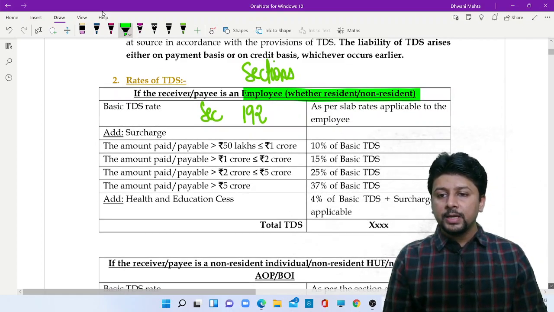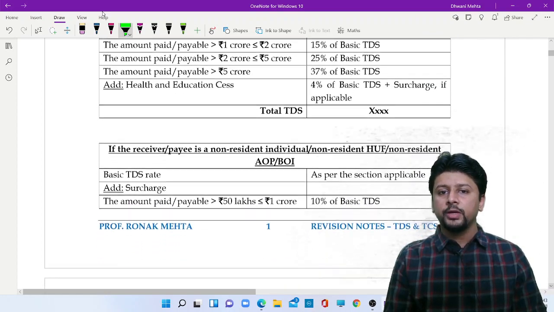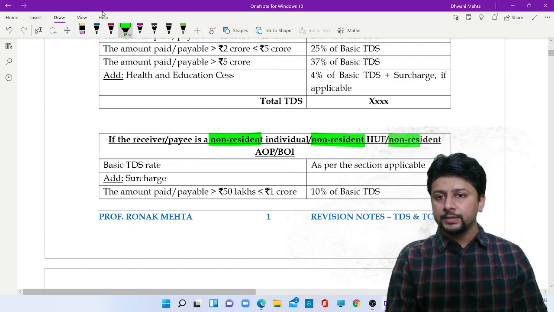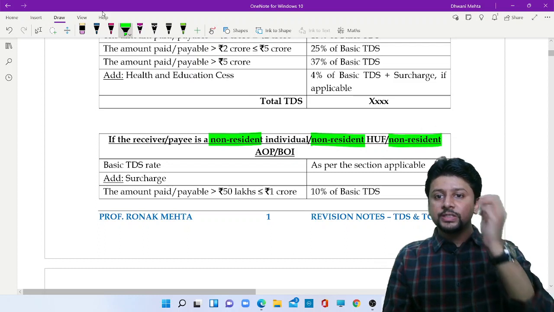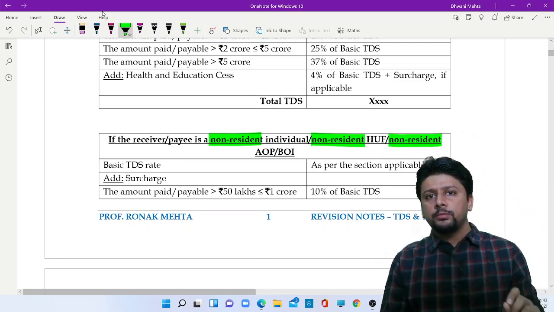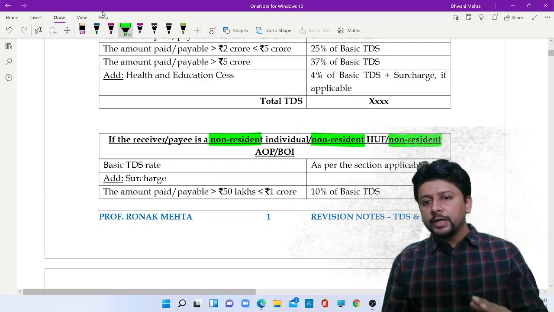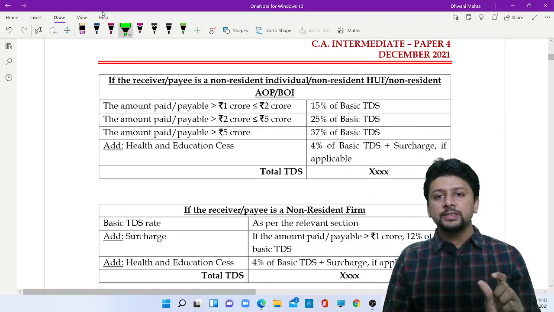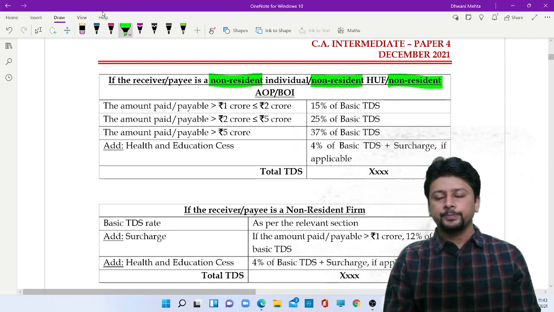If you are now making a payment to non-resident individuals, HUF, AOP, but they must all be non-residents, then the same rates of surcharge and health education cess will apply. Basic TDS, as per the section, you will deduct whatever is the section's rate. You will also deduct surcharge and health and education cess, and that will be your total TDS amount, provided you are making a payment to non-residents.